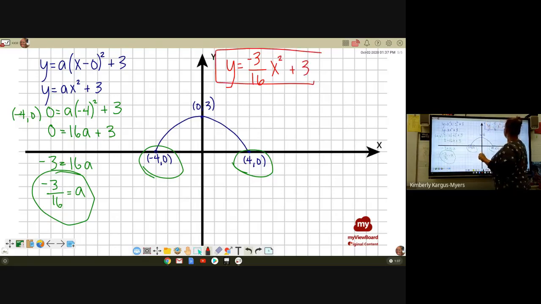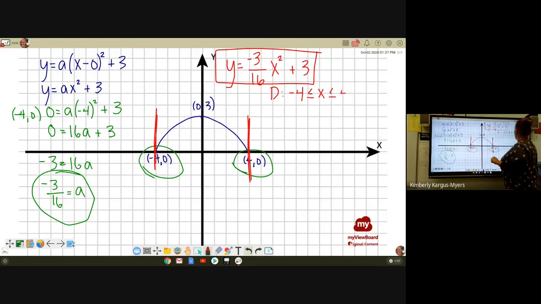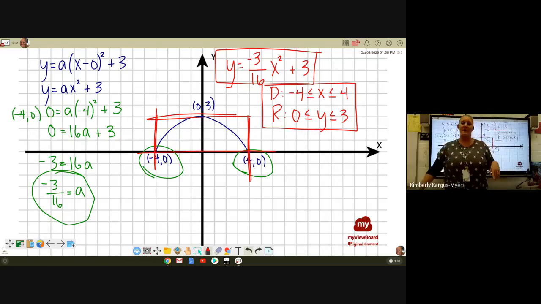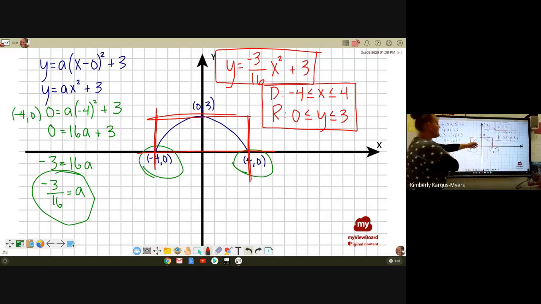Totally correct. All right, how about the domain for this baby? -4 to +4. I almost wrote 0. No. Okay, the range 0 to 3. So the range stayed the same. Here we go. Okay, so that's what they meant by having a different equation and having it still be correct.